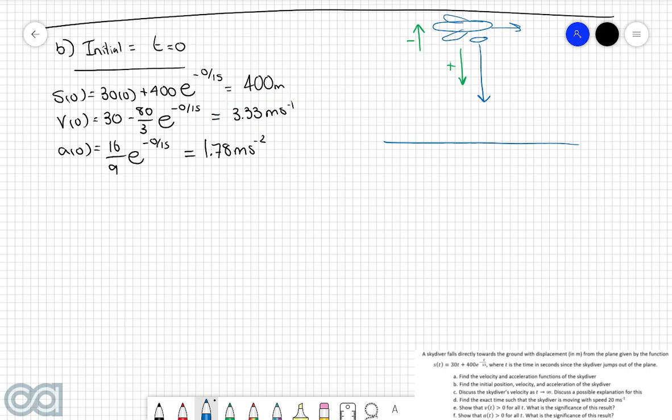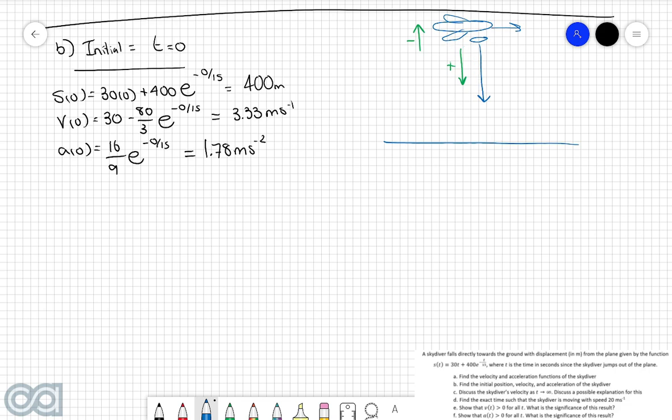Then we are being told that the initial velocity is 3.33 meters per second, which means that as soon as the skydiver jumps out of the plane, they are traveling at a speed of 3.33 meters per second. And we notice that this value here is positive, which makes sense since the downwards direction we've defined as positive, and we expect the skydiver, once they've jumped out of the plane, to travel downwards. This answer here would be quite weird if you got a negative answer, because then what that would indicate is that the skydiver is traveling upwards, which of course makes absolutely zero sense.